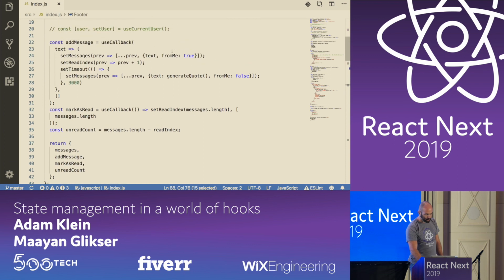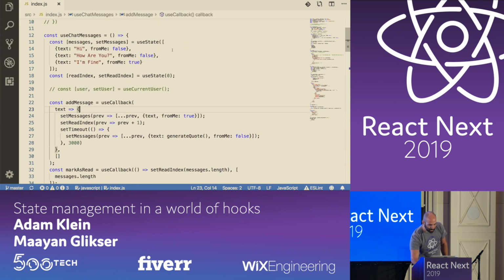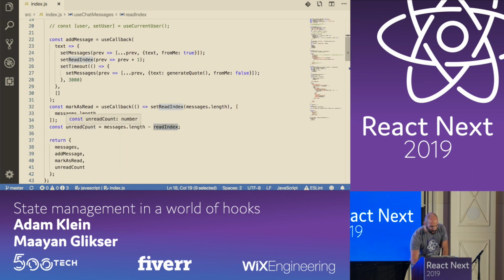The custom hook is simply defining state. So we have the messages, and we have the read index, like until where the user already read. And we have some logic to change the state. And then we have a computed value which says what's the unread count. So we have everything here, but it's local state.